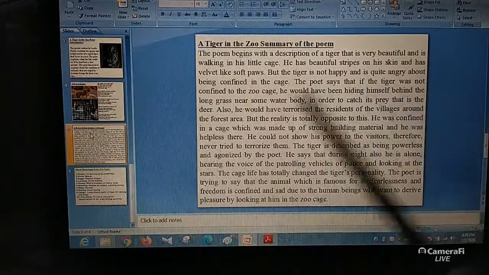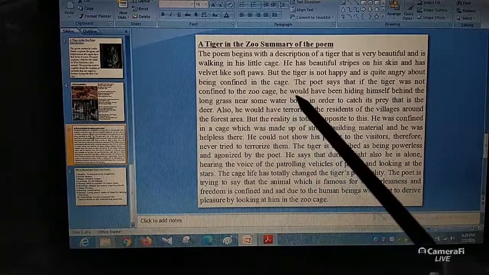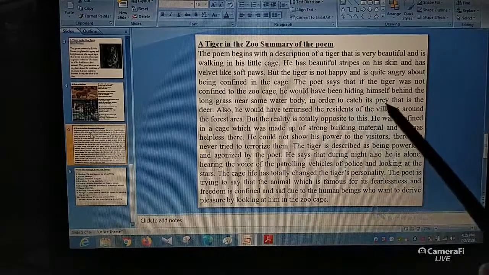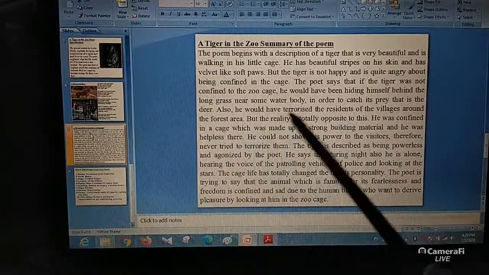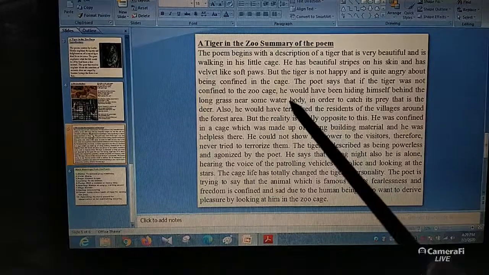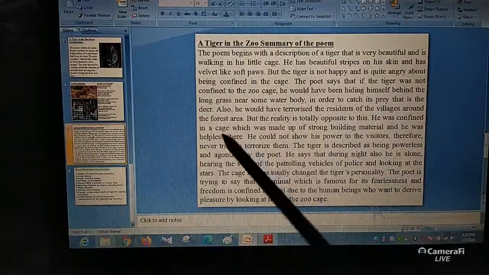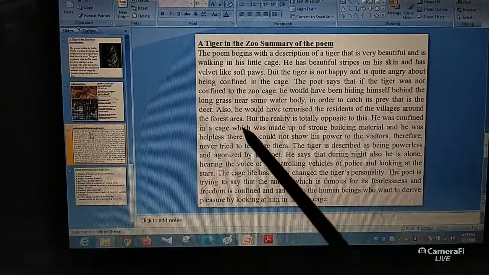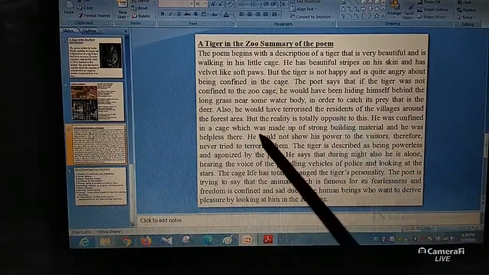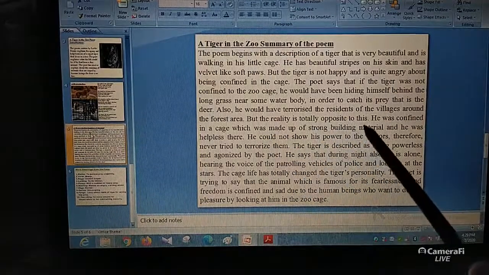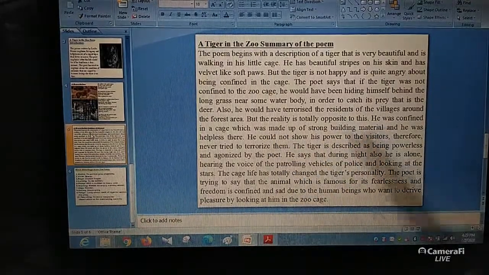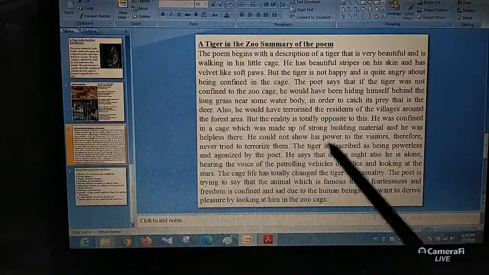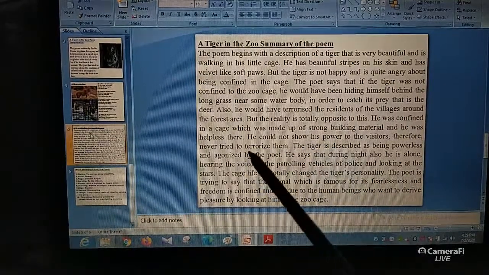The poet says that if the tiger was not confined to the zoo cage, he would have been hiding himself behind the long grass near some water body in order to catch its prey, that is the deer. Also, he would have terrorized the residents of the villages around the forest area. But the reality is totally opposite to this. He was confined in a cage made of strong building material, and he was helpless there.